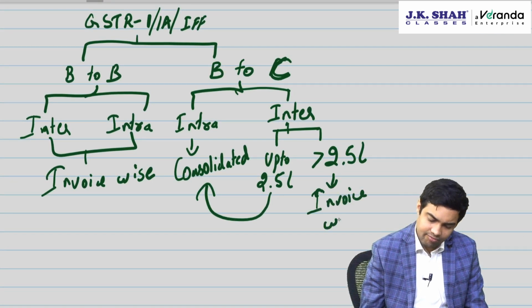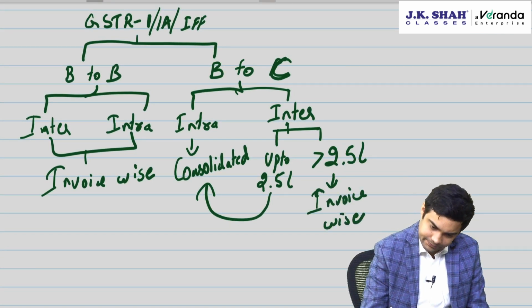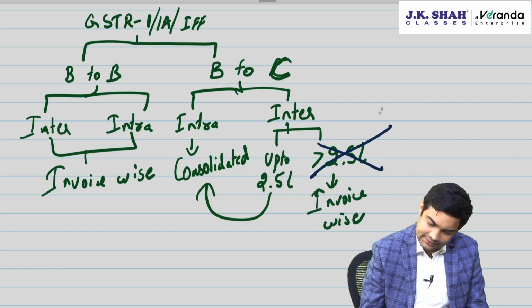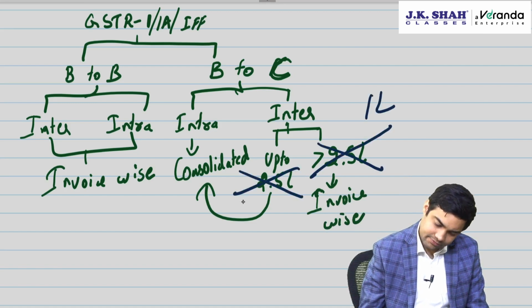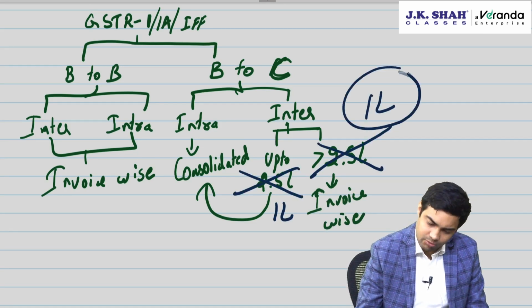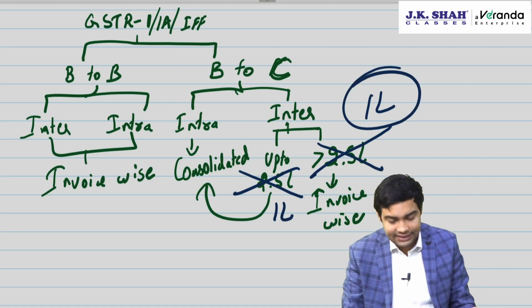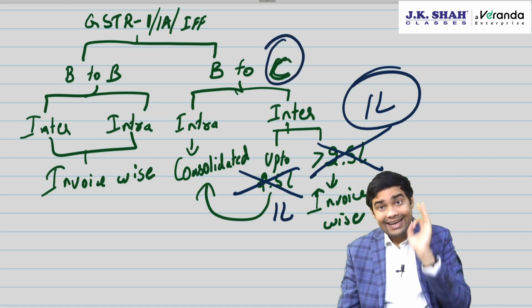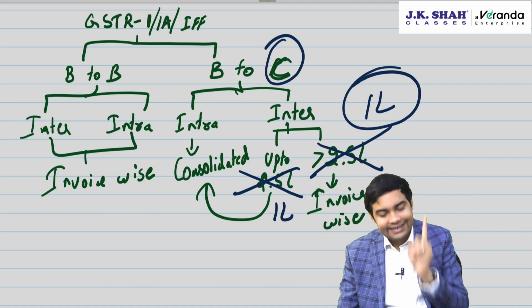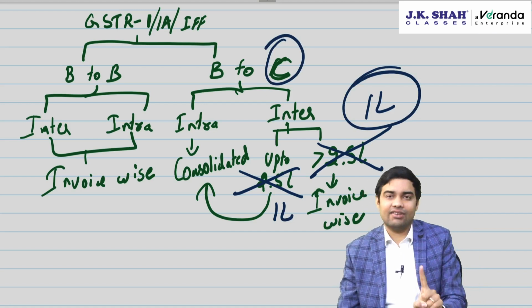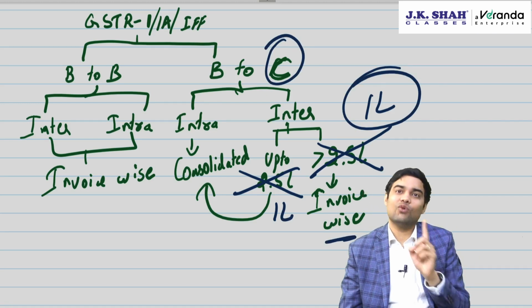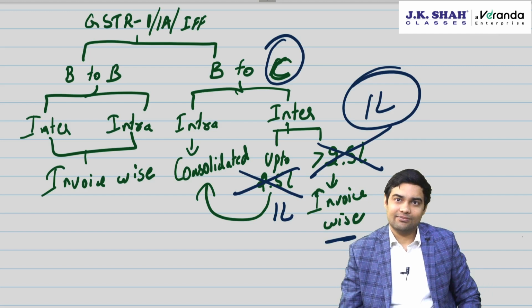Now what government has done is, this is amended to 1 lakh. So any invoice of more than 1 lakh, interstate B2C, careful, interstate, not intra, interstate B2C more than 1 lakh, you have to provide invoice wise reporting.